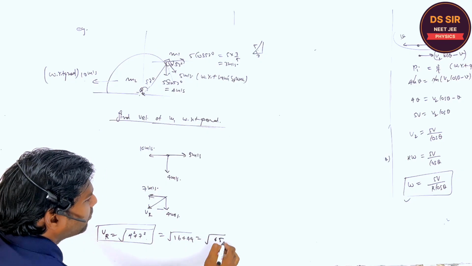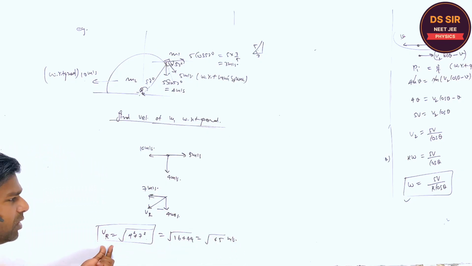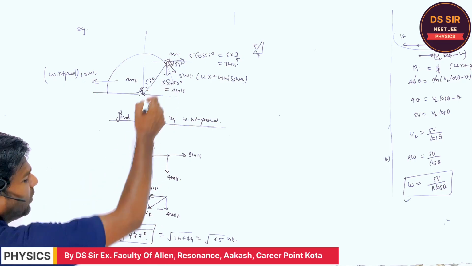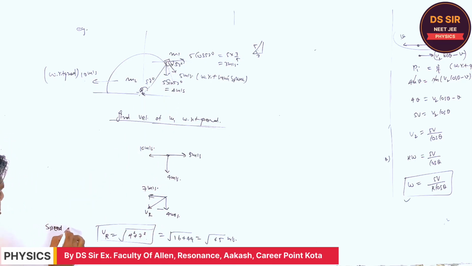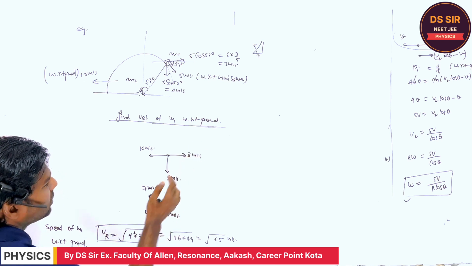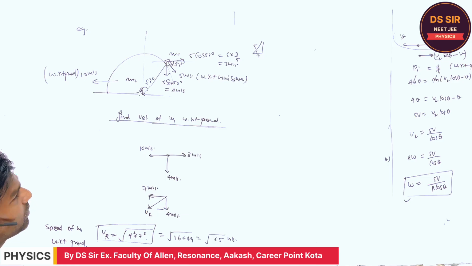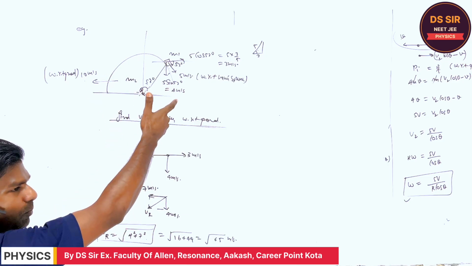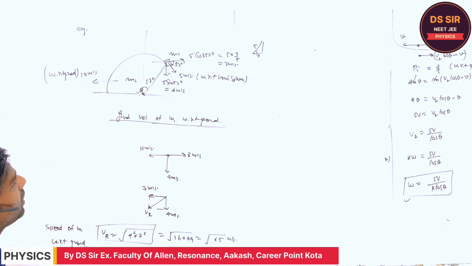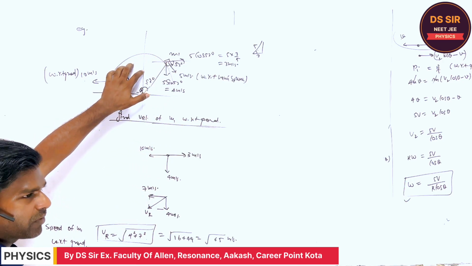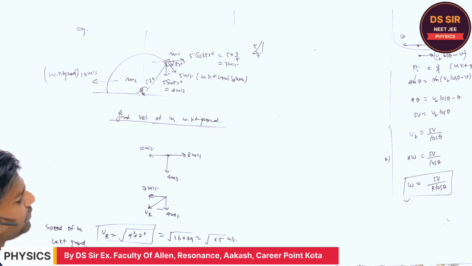5 meter per second. So this is the speed of m1, or velocity you can say, with respect to ground. That is the thing. In x direction, the velocity of this is 7 meter per second, this is 4 meter per second. So this is the easy way to find the velocity of some block with respect to ground if it is moving relative to some other block.